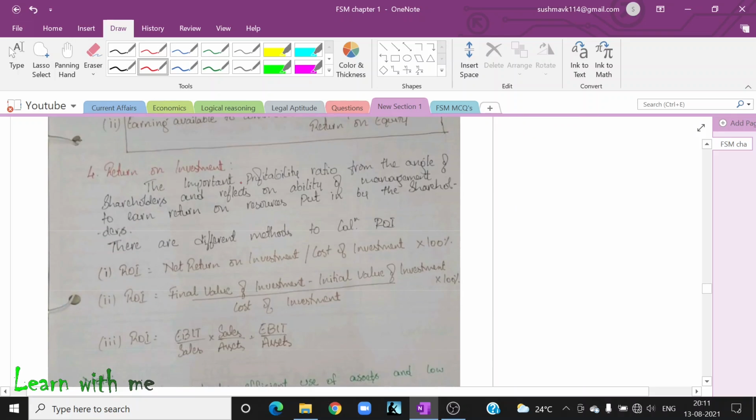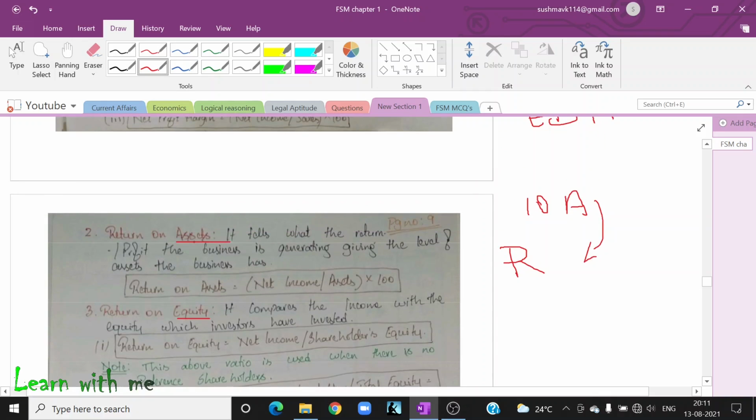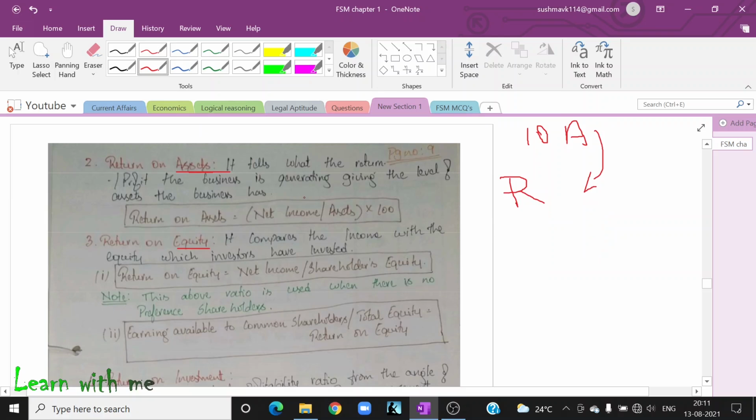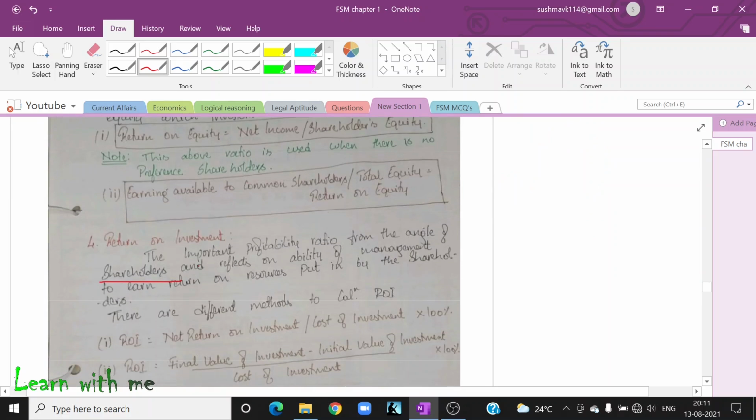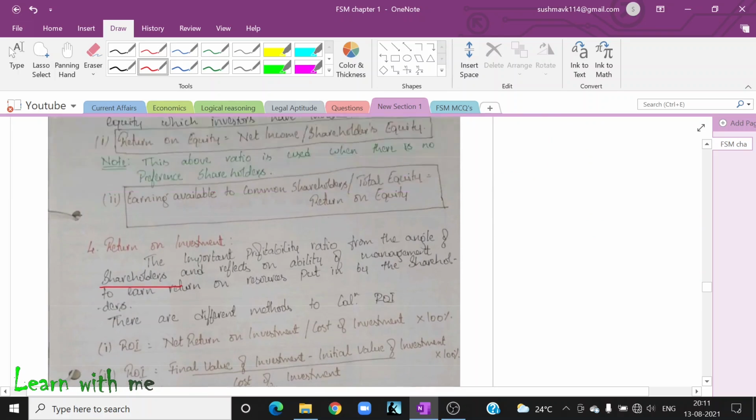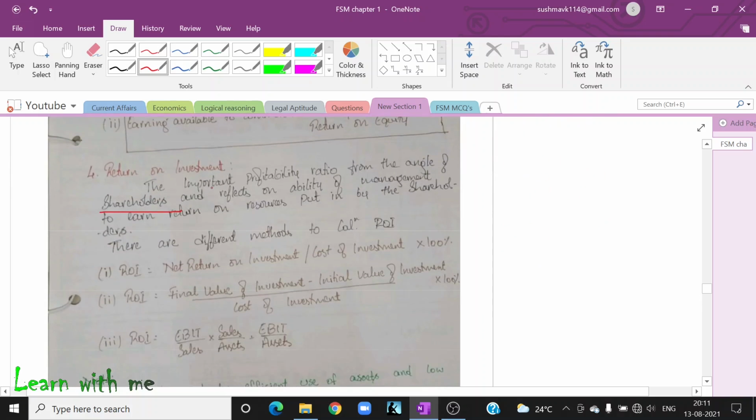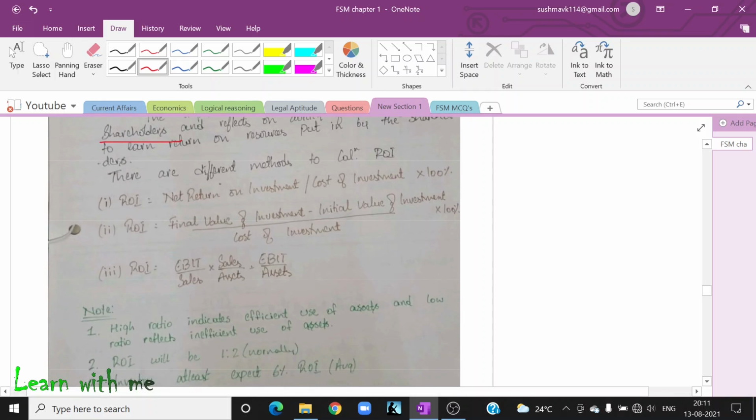Return on investment is an important profitability ratio from the angle of shareholders. Keep it in mind, return on asset is different. Return on asset is for the company. Return on investment is for shareholders like you and me who are investing in some company. For this you have different formulas to calculate the return.